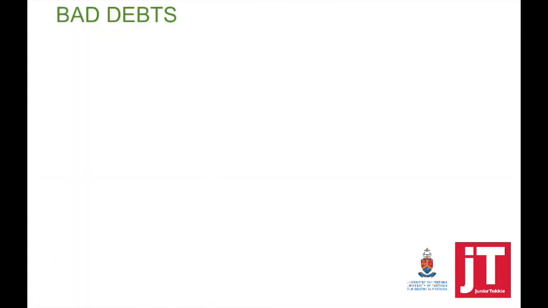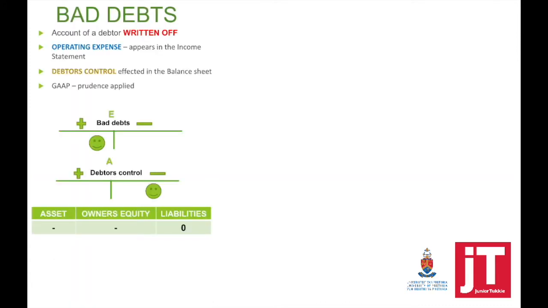First, bad debts. Bad debts means we've decided to write off a debtor's account as bad debts. Bad debts is regarded as an operating expense, which means that bad debts will be debited, account credited, debtors control. Effect on the accounting equation: assets minus, owner's equity minus.